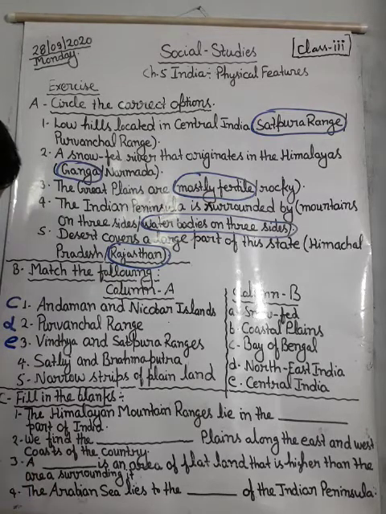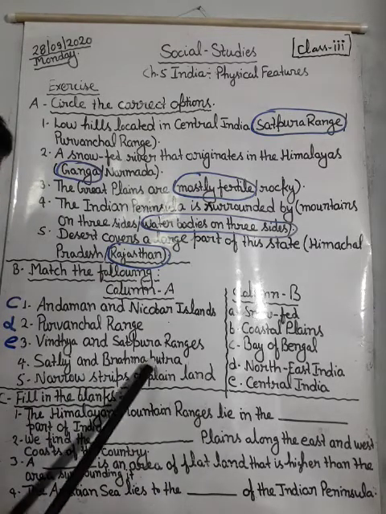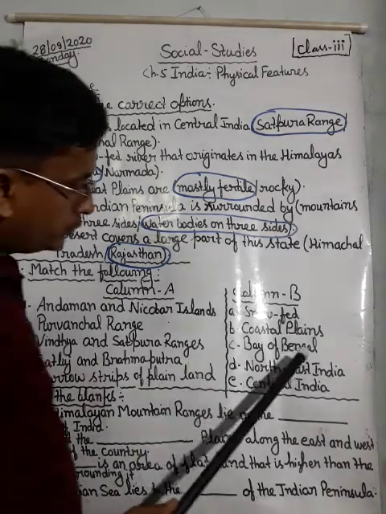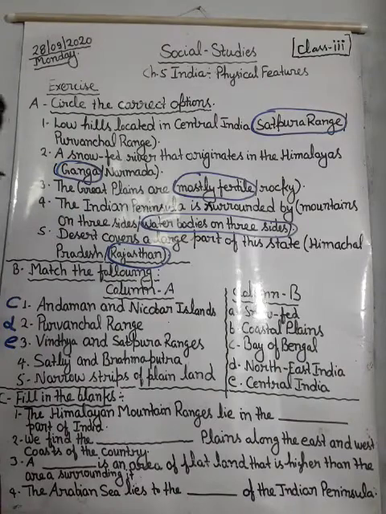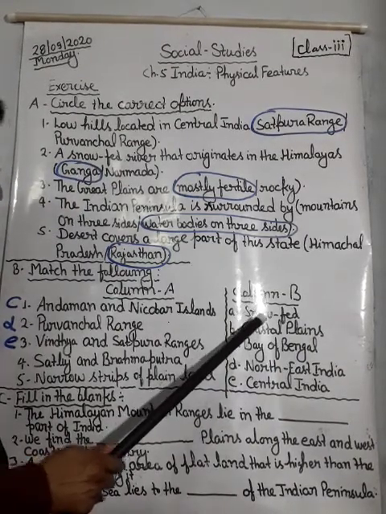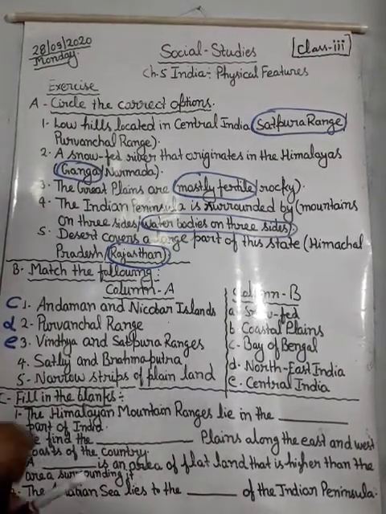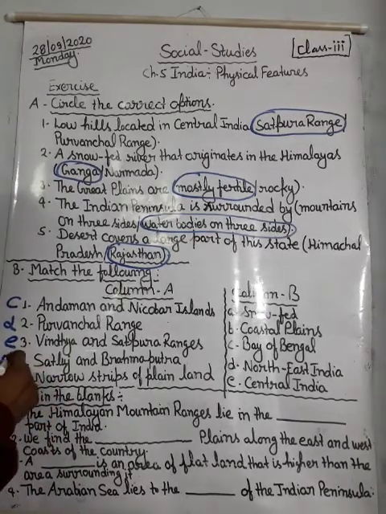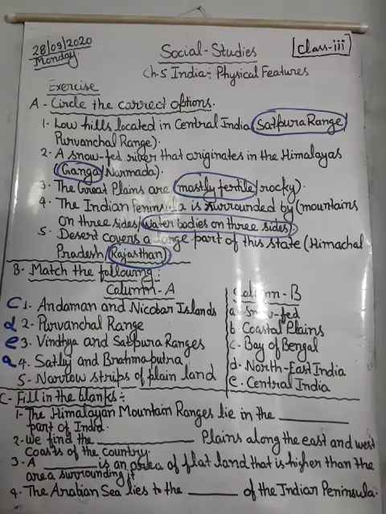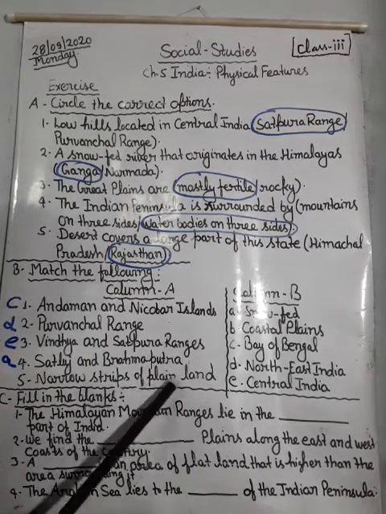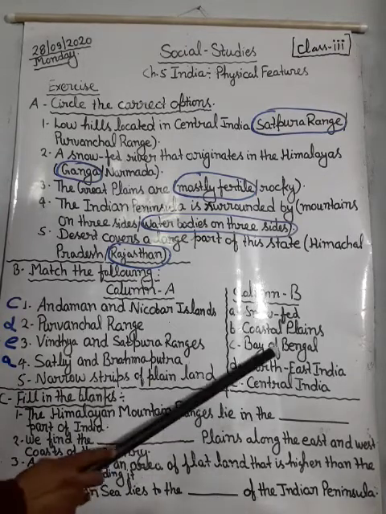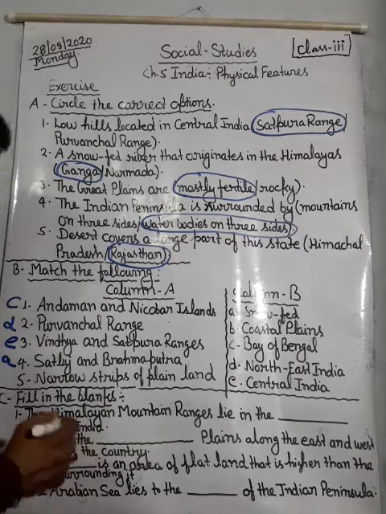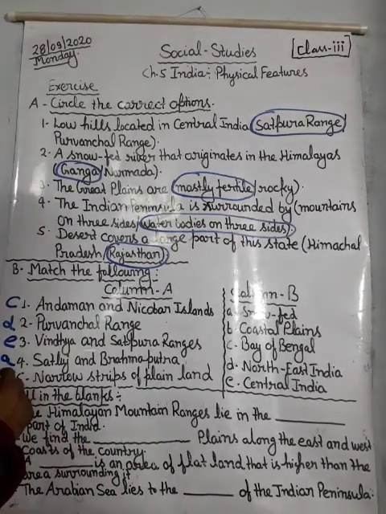Okay. Next is Satluj and Brahmaputra. Satluj and Brahmaputra are linked with snow-fed. Both rivers are snow-fed. So the answer will be A. Next is narrow strips of plain land. Narrow strips of plain land are called coastal plains. So the answer will be B.